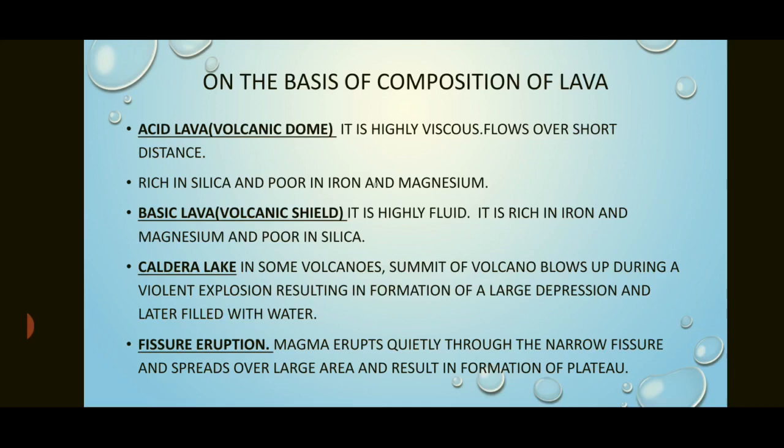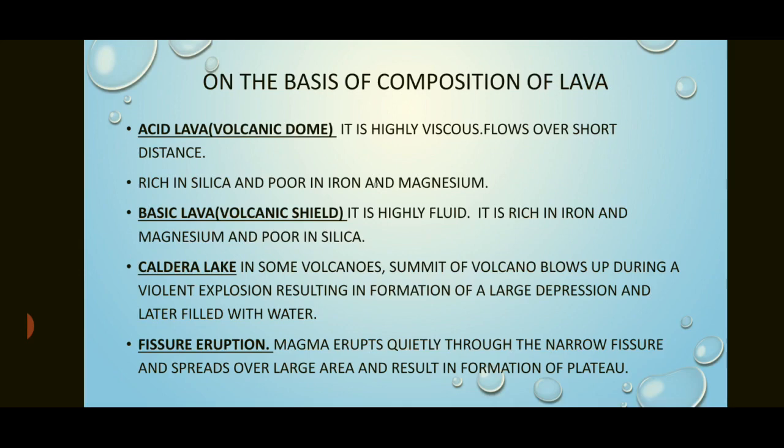Lava which comes out from the volcano is viscous. Viscous means thick, and it flows over a short distance. As it is thick, it will not cover a large area, so it covers a smaller area. It is rich in silica but poor in iron and manganese.